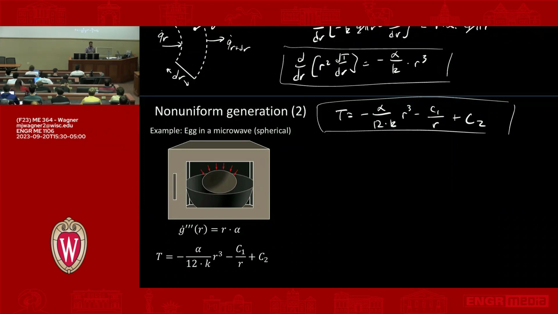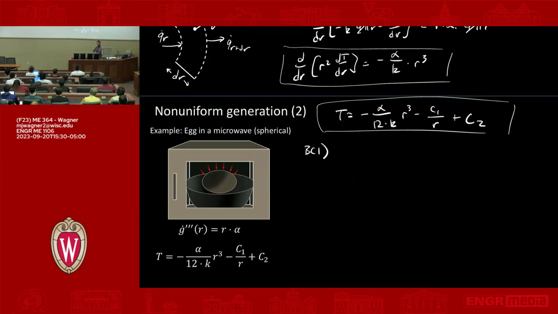So for this problem, let's think about what the boundary conditions are. Let's actually enforce them. First of all, how many are there? There should be 2, right? Because you have 2 unknown constants. So first boundary condition, BC1. Let's think about the ends of the domain. Right? So we're modeling this domain from r equals 0, at the center of the sphere, out to the outer radius of the sphere. So let's think about what's happening at r equals 0. That's one of the boundary conditions.